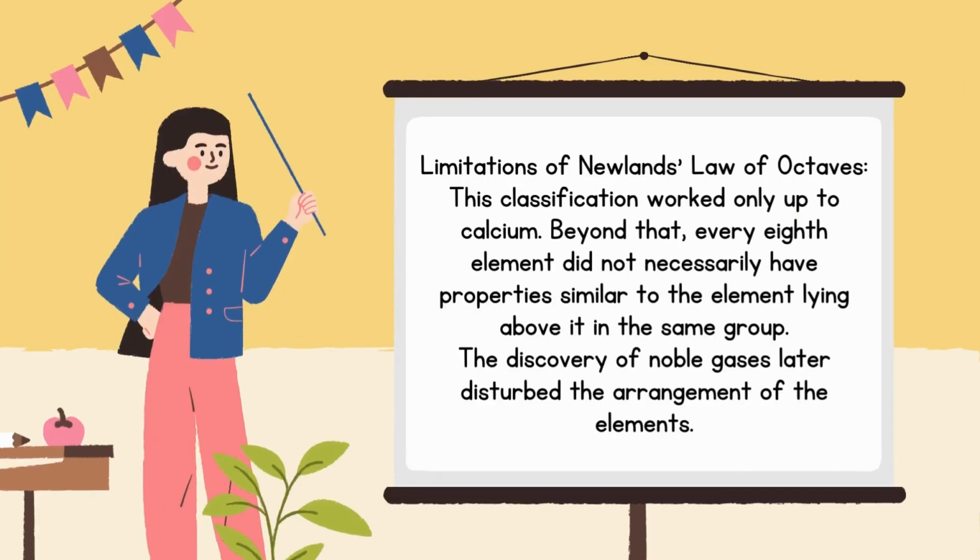Limitations of Newland's law of octaves. This classification worked only up to calcium. Beyond that, every eighth element did not necessarily have properties similar to the element lying above it in the same group. The discovery of noble gases later disturbed the arrangement of the elements.